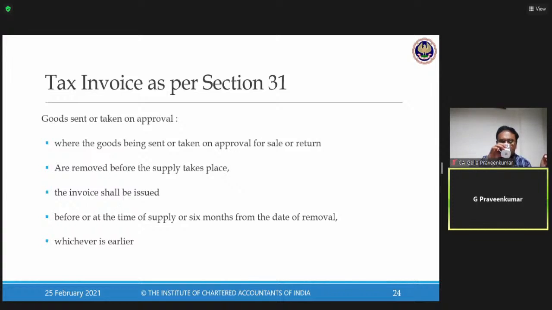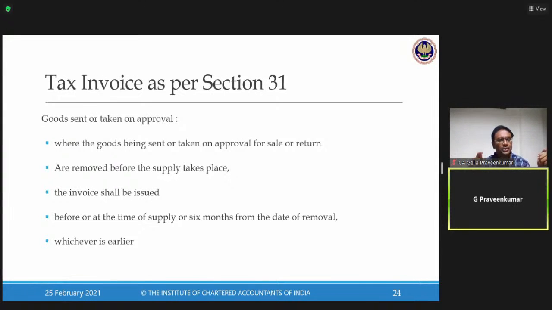When can a supply take place? Supply can take place only when there is an acceptance by the customer. Say I have sent 10 sets of jewelry. My customer is willing to buy 4 sets of jewelry. I can raise an invoice only when there is an acceptance, only when there is a transfer of ownership. Unless the customer is accepting, I cannot raise a tax invoice.